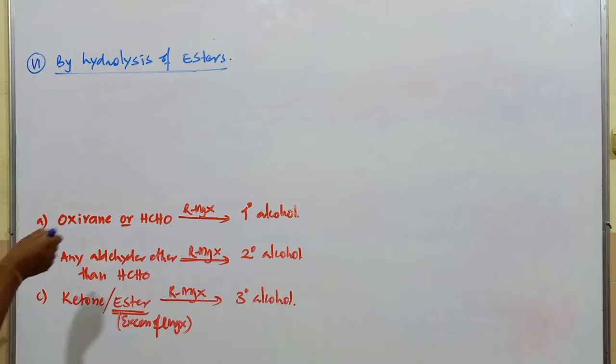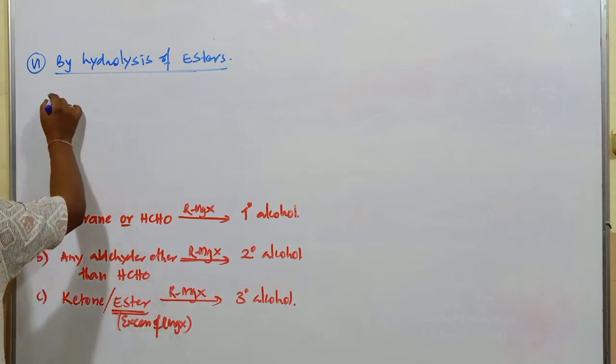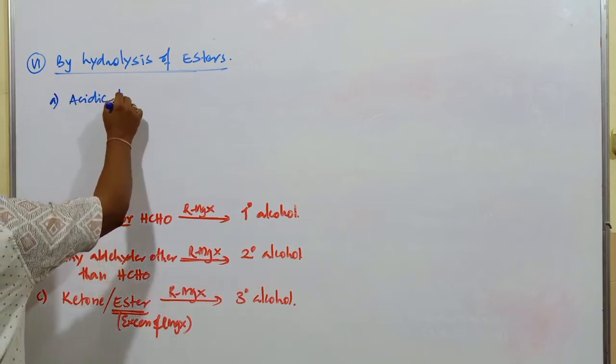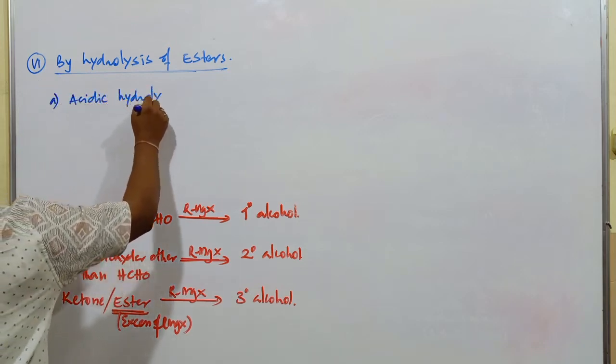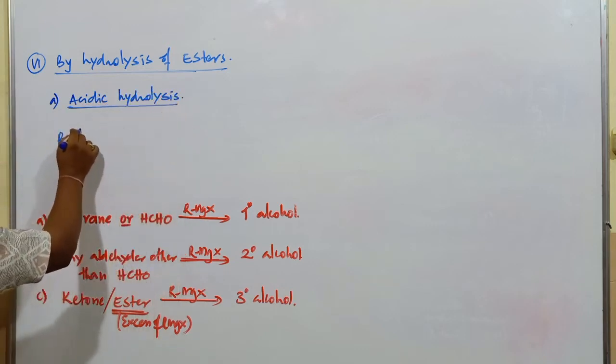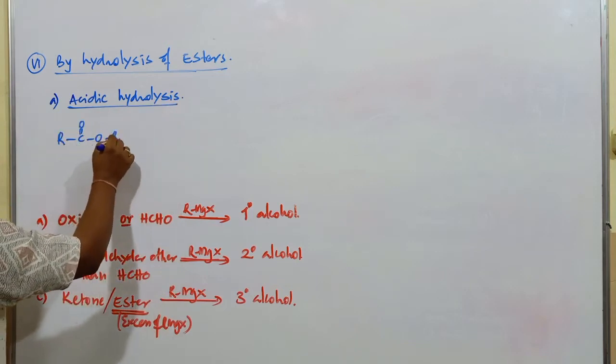So for esters, two types of hydrolysis are possible: alkaline hydrolysis or acidic hydrolysis. You can go with any one. First, acidic hydrolysis. Ester is a compound RCOOR dash.